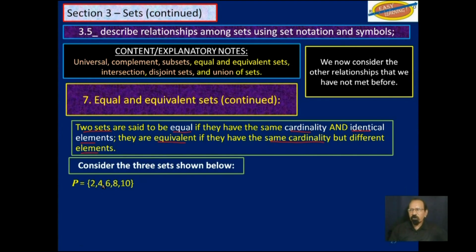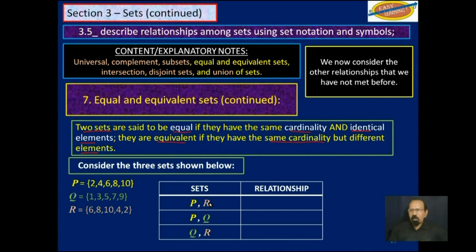Consider these 3 sets shown here, P, Q, and R. Consider P and R. P there, and R here. Are they equal or are they equivalent? Well, let's see. It's a 2 there, a 2 here, a 4 here, a 4 here, a 6 here, a 6 here, an 8 here, an 8 here, a 10 there, and a 10 there. So they have identical elements and the same number of elements. So the relationship between P and R is that P is equal to R.